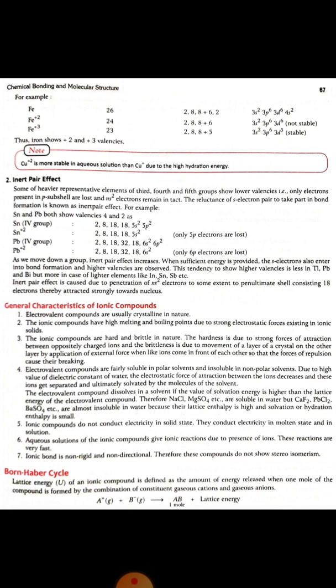Today we will discuss the general characteristics of an ionic compound. The first one is electrovalent compounds are usually crystalline in nature. Second, ionic compounds have high melting and boiling points due to the strong electrostatic forces existing in an ionic solid. The third one is ionic compounds are hard and brittle in nature.